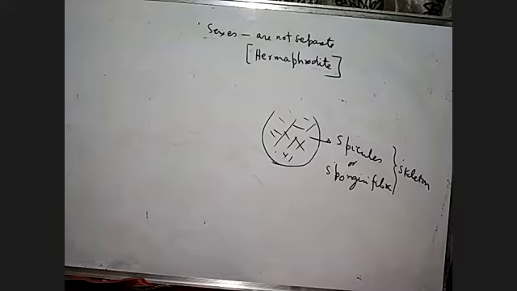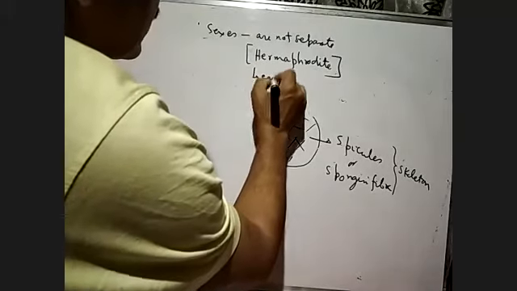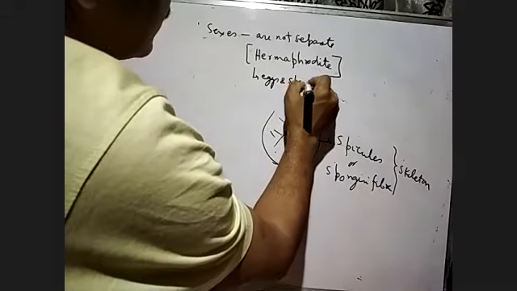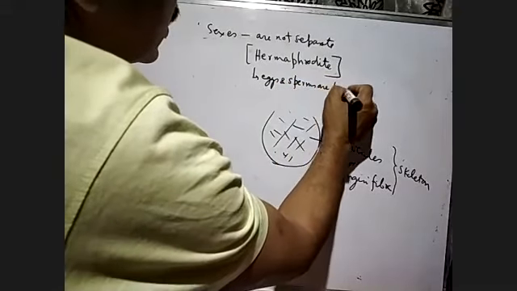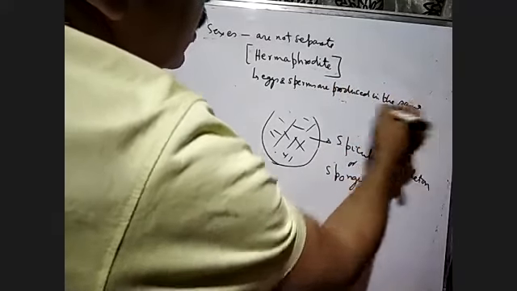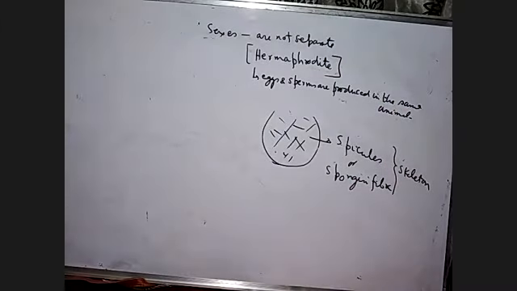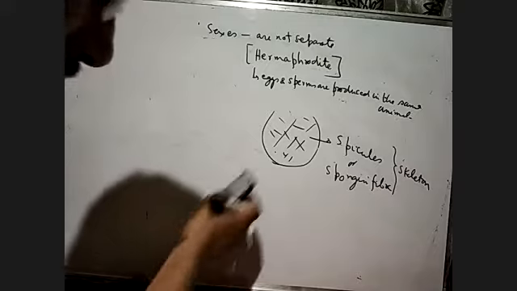Sexes are not separate in the sponges; both male and female sex organs are present. That's why they are hermaphrodite. Eggs and sperms are produced in the same individual. Hermaphrodite means the eggs and sperms are produced in the same animal, and then fertilization is internal.